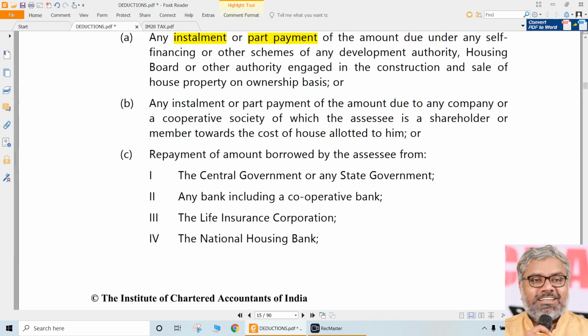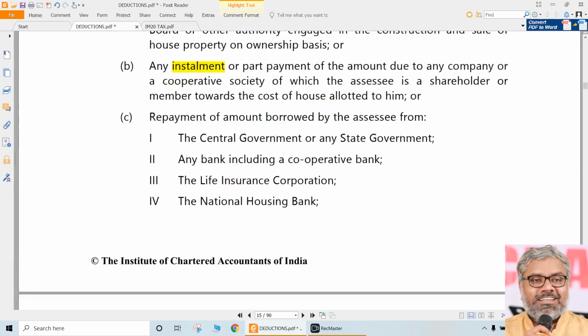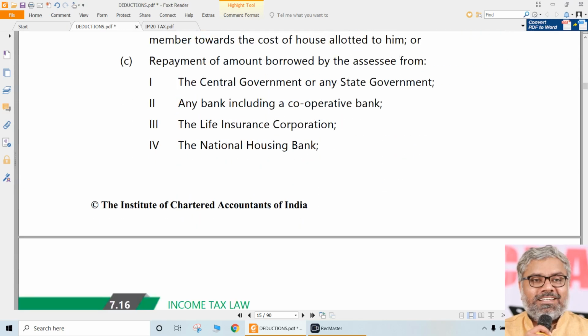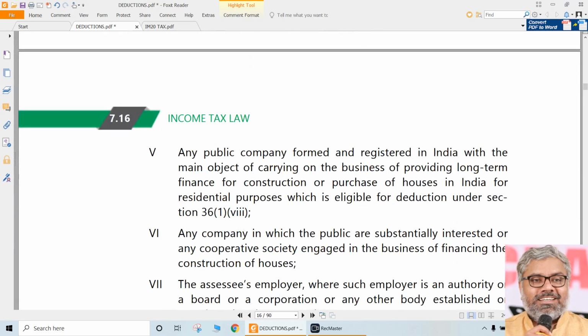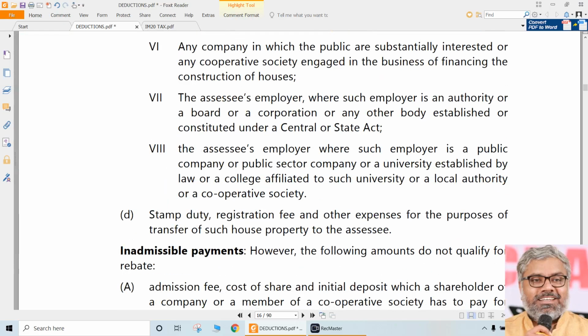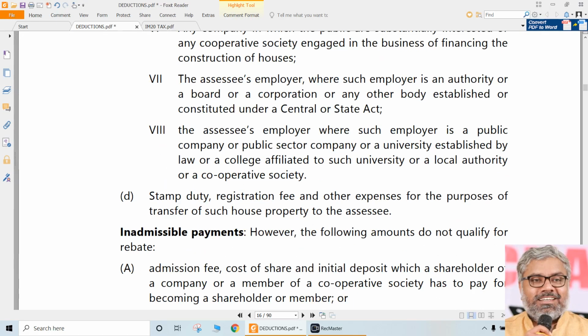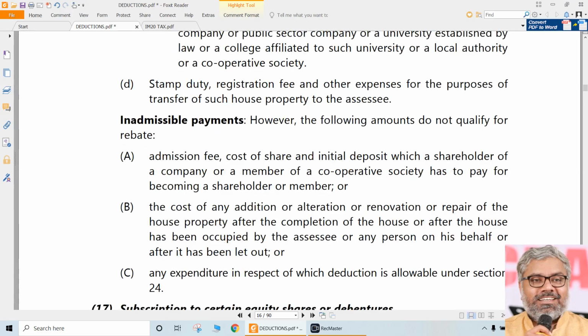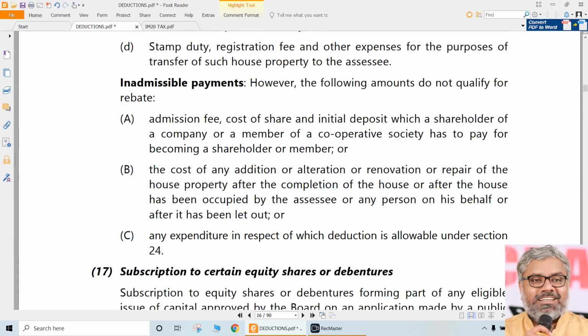Okay, like that, the loan can be taken from any cooperative society also, from the central government or state government also, any bank also, cooperative bank also, LIC also, National Housing Bank also. We don't need all these things. So many are there which are giving housing loans. Any of such housing loans, if the SC is repaying, that is eligible for section ATC deduction. That's all. Okay, that is one point.